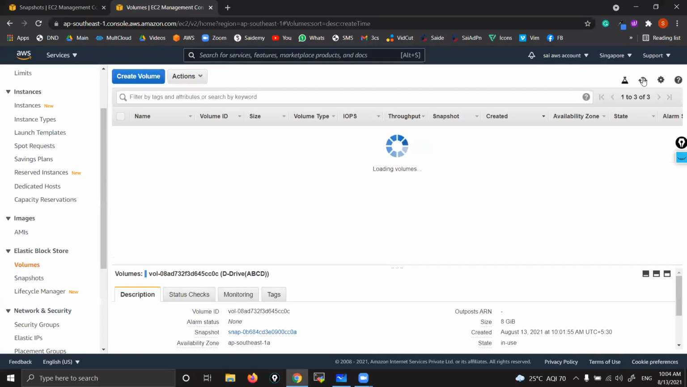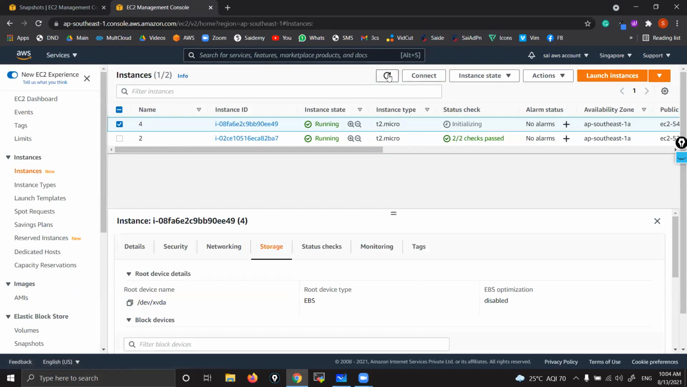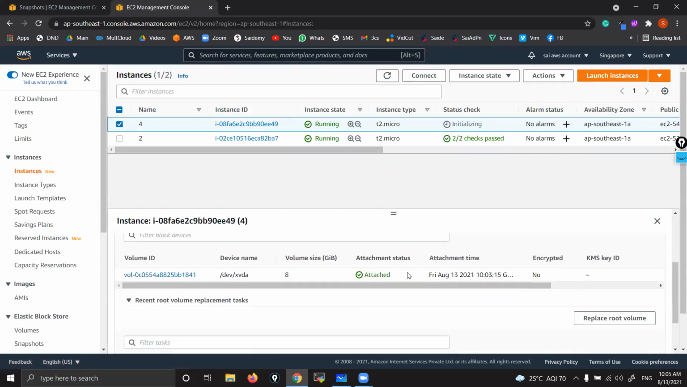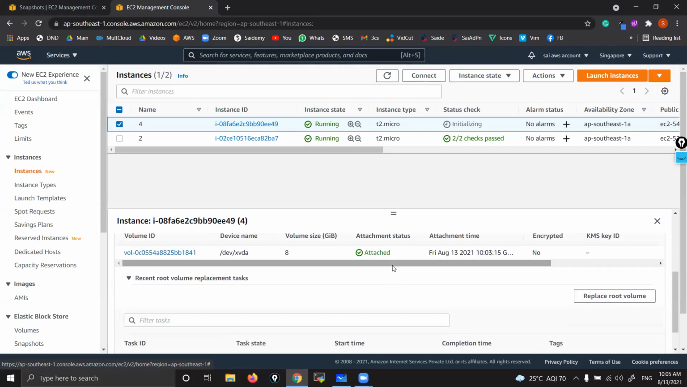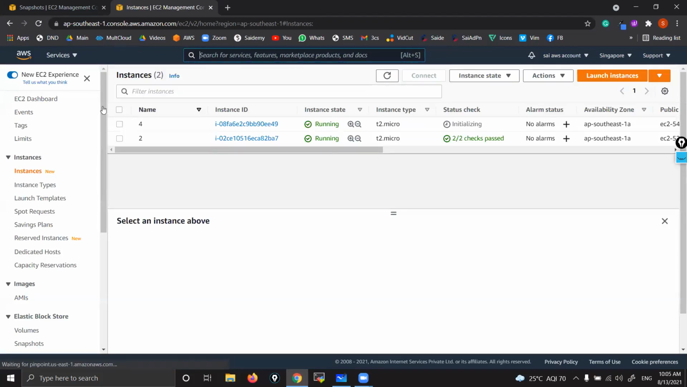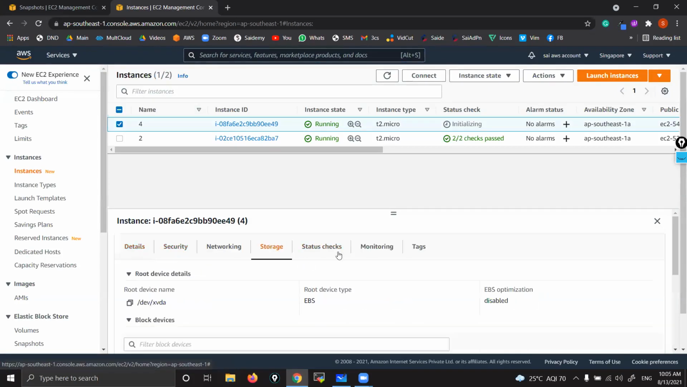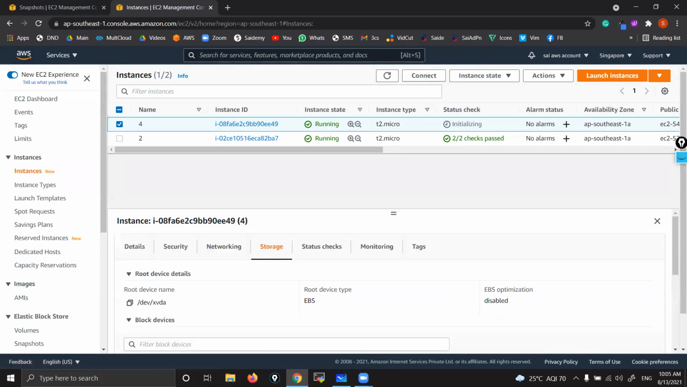Verify. See, go to instance. Hit refresh. Go to storage. Now verify. Select instance, go to storage. Yes, now verify. See here, one root drive, another one is the other D drive: C drive and D drive. Okay. That is how it works.